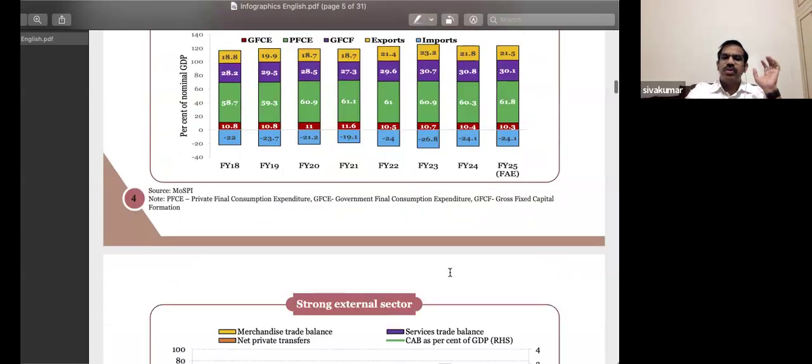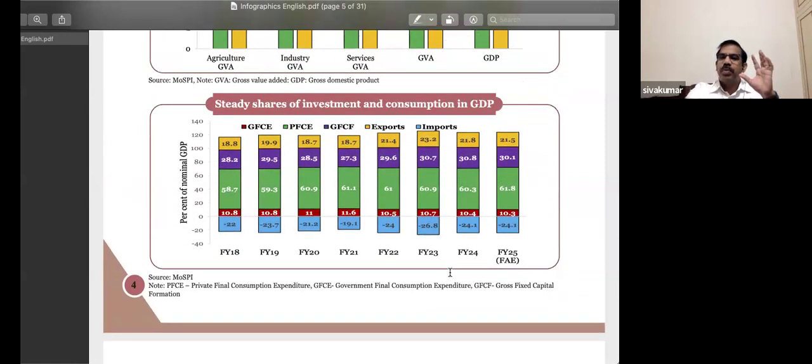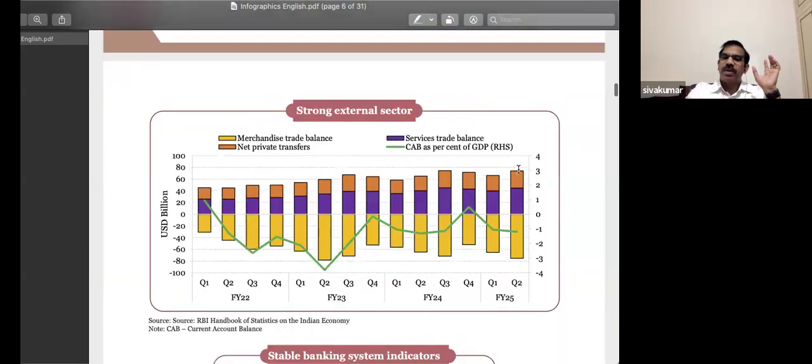An important fact to remember is that a large percentage of the contribution to GDP is by private final consumption expenditure. Next comes total investment, and I want you to remember the order: PFCE, next GFCF, gross fixed capital formation, then government final consumption expenditure, and then net exports. Am I clear, beta?